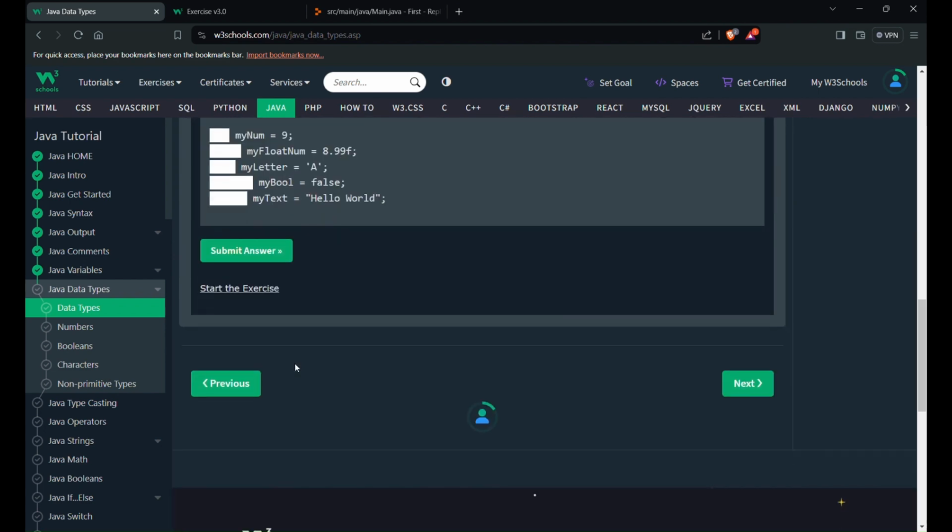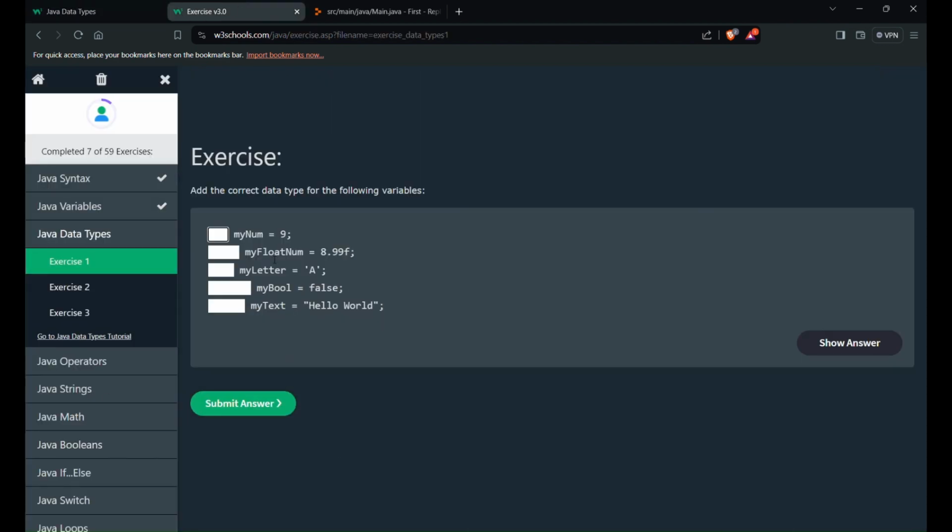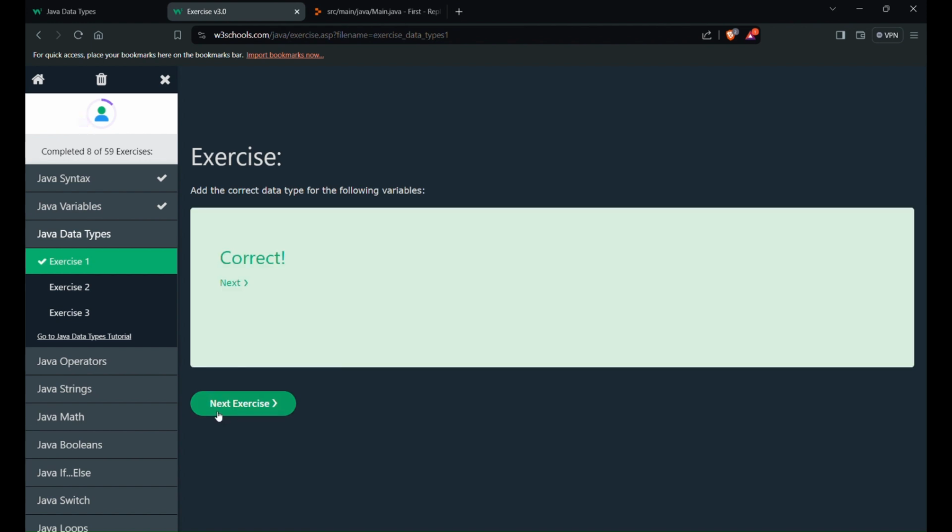Here they have given an exercise: add the correct data type for the following values. So this is 9. Yes, we can use byte, but int works too. My float num should be a float, my letter should be a character, boolean, and this one will be a string. Here 9 is the value, so instead of int, we can use byte as well.